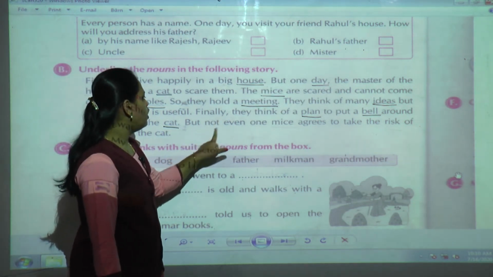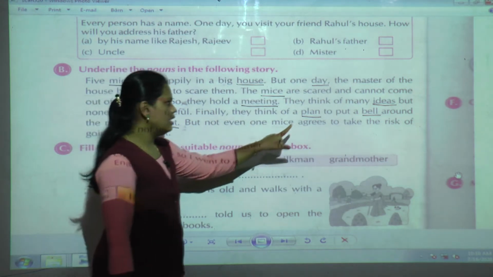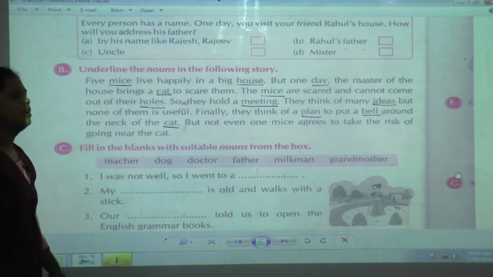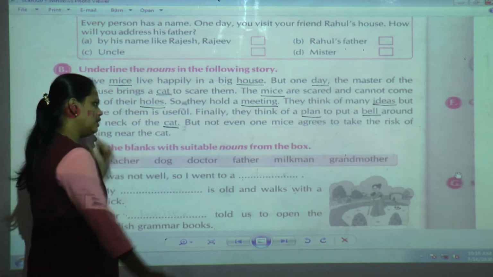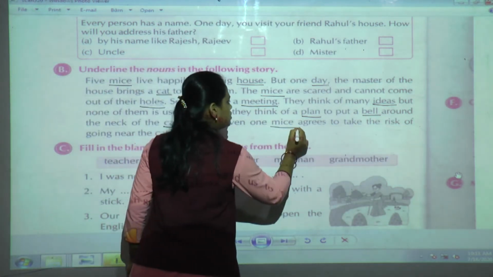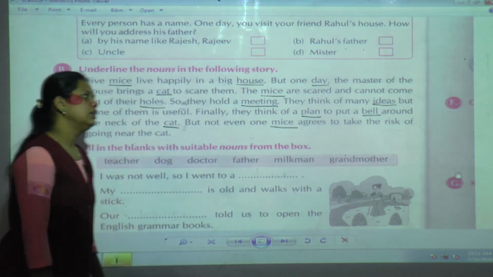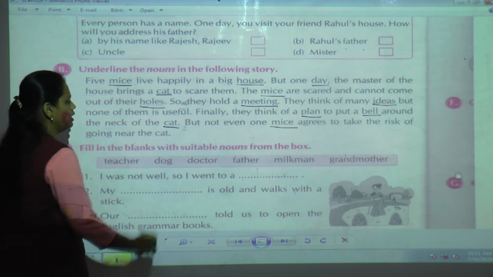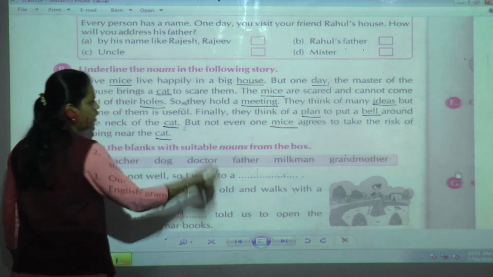But not even one mouse agrees to take the risk of going near the cat. In this sentence mice has come again, so we underline it. Then another animal name, cat, so underline it here.